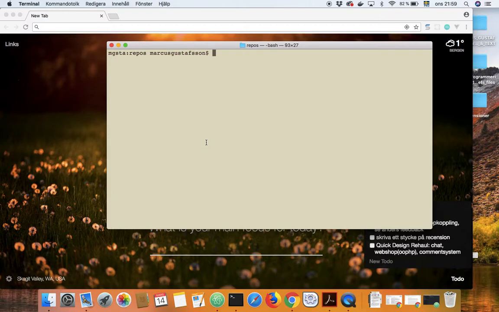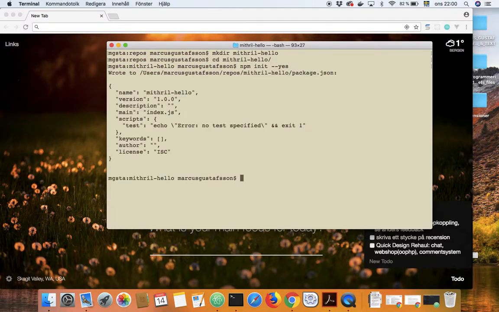So here I have the terminal. So just open the terminal. You start a project by creating a folder, Mithril hello I call it, and I enter the folder and I write npm init yes to create an npm project.